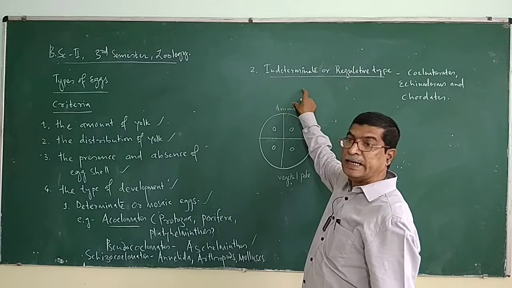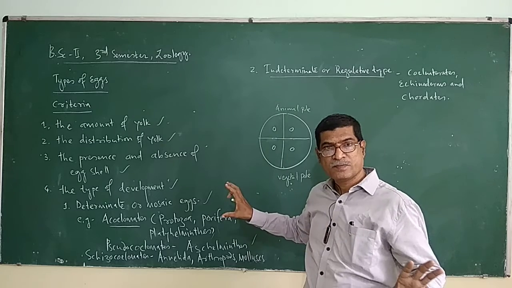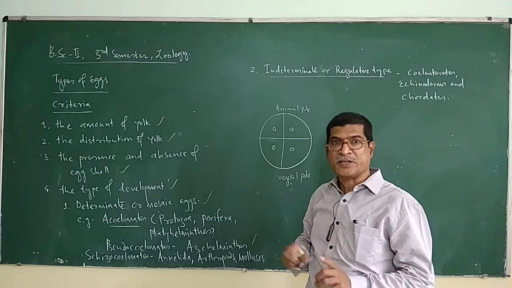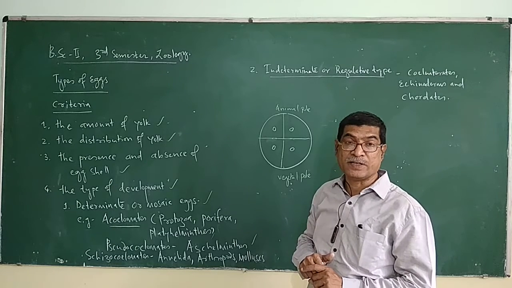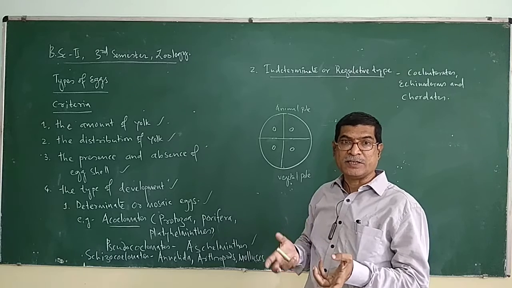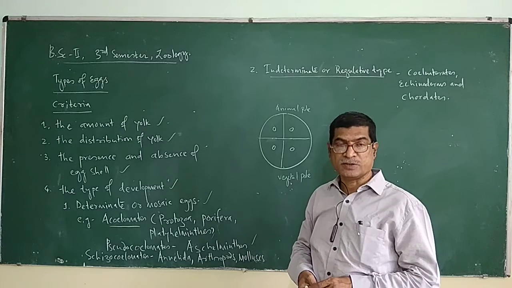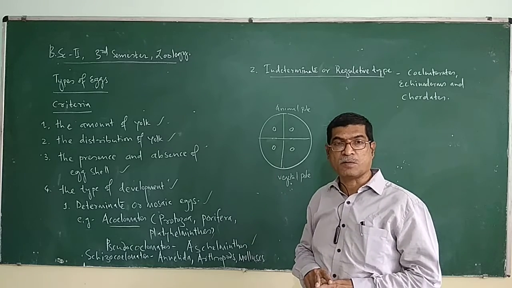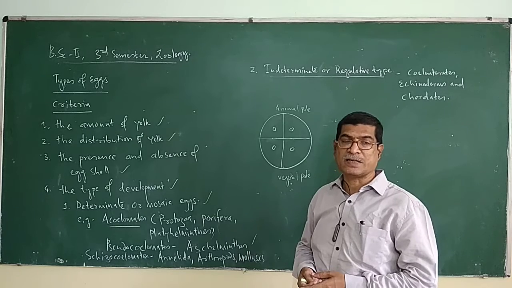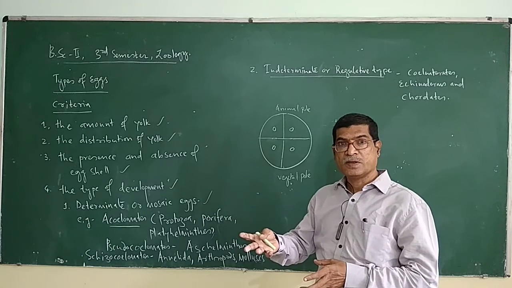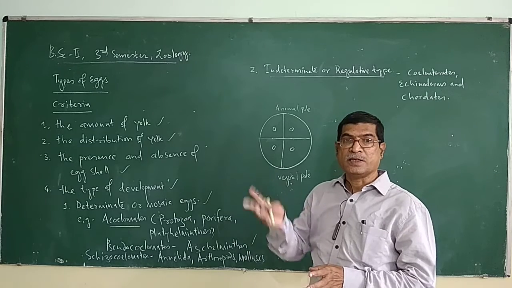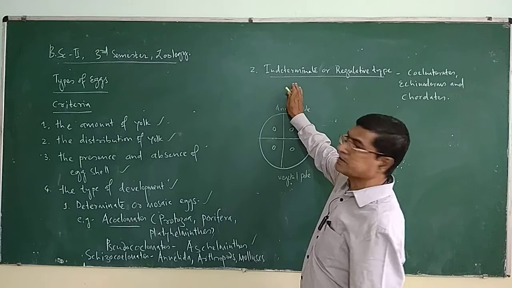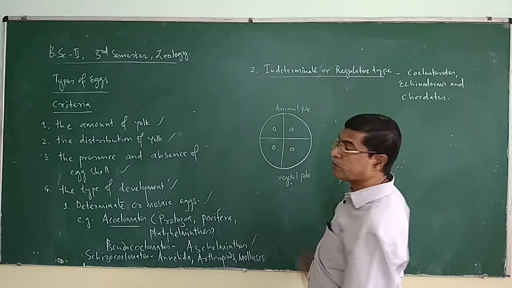Whereas here in indeterminate type, fate is not fixed till the 8 cell stage of the embryo. The 8 cell stage is obtained only after the third cleavage. At the end of the first cleavage, 2 cells are formed. At the end of the second cleavage, 4 cells are formed. At the end of the third cleavage, 8 cells are formed. After the third cleavage, the blastomeres' fate becomes fixed. Okay? So such type of eggs are called indeterminate type or regulative type.